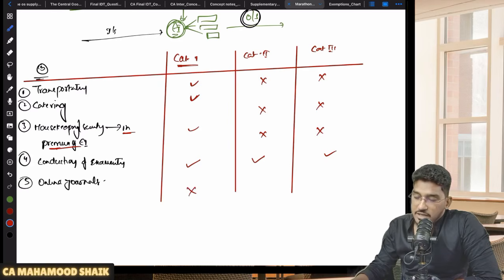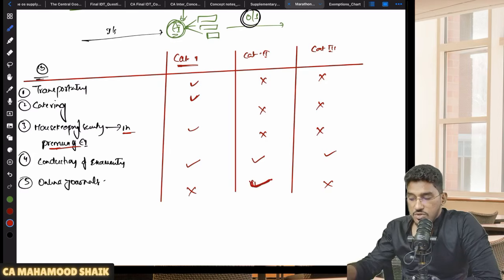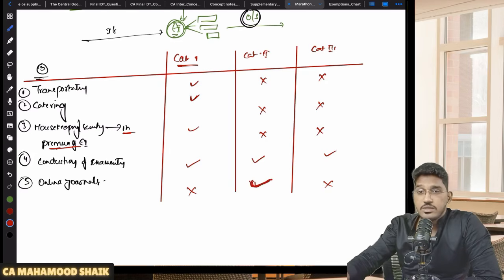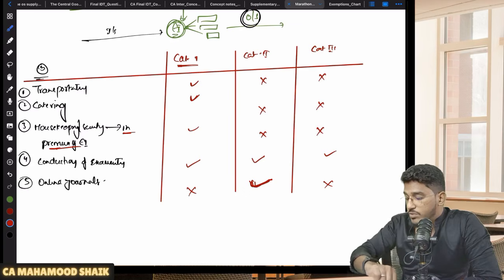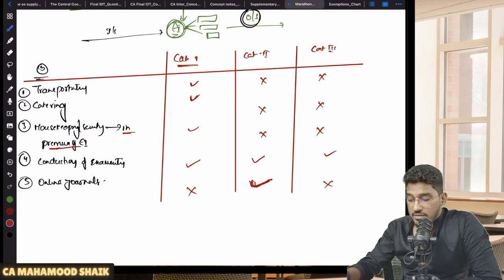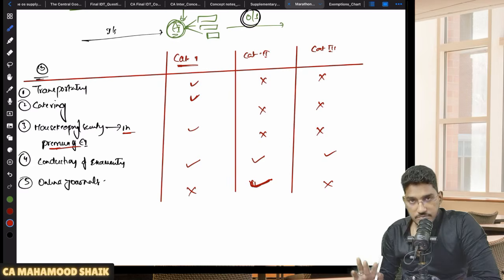And even if you take category 3, that is polytechnic colleges, ITI colleges and all, do they need any online educational journals? Not required. So that service will become exempted only when it is getting provided to category 2 education institutions. So for BCom colleges, BTech colleges, degree colleges, medical colleges, they might need online periodicals and journals. So that's why these input services, when provided to category 2 education institution, will have an exemption.